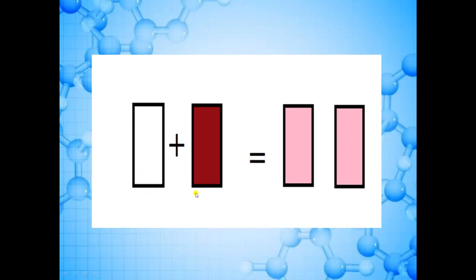So in the same way, if we will mix up two atomic orbitals, then the result will be two atomic orbitals. And these two atomic orbitals will be same in energy and same in shape. In the same way, these two cans are same. Color of these two cans is same, that is pink, right?